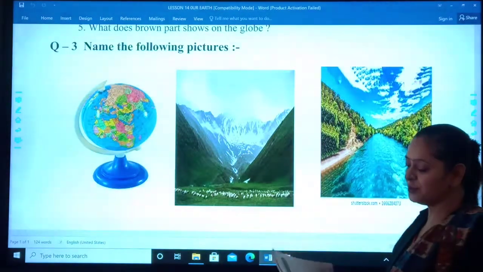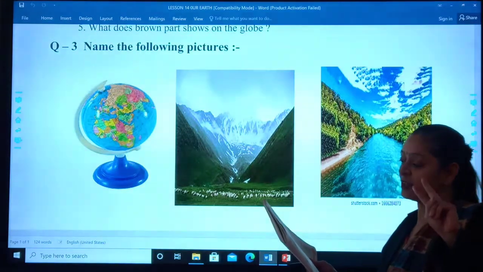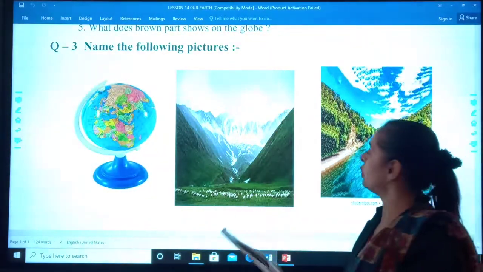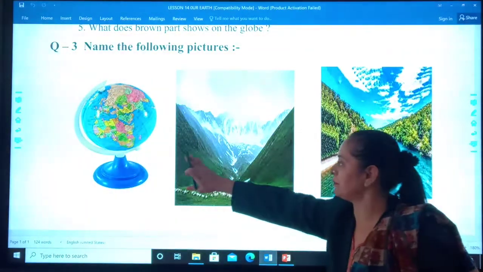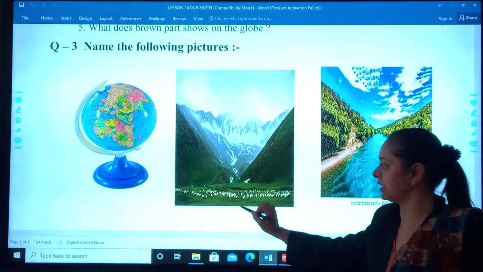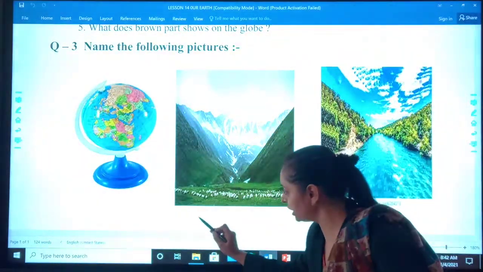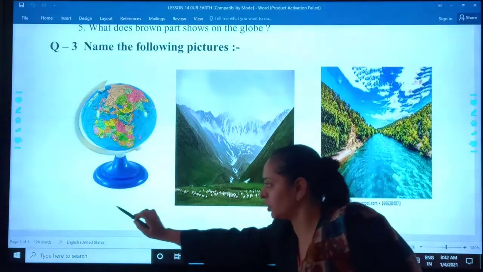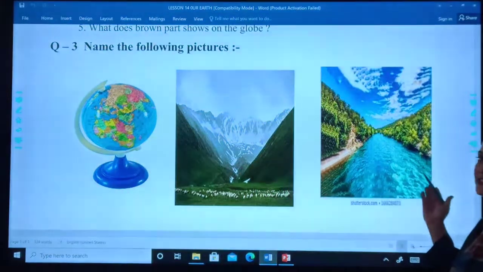I told you low mountains, the lowland between two hills is called valley. See, can you see the name? So, what you will be writing over here? Valley. Globe and valley.